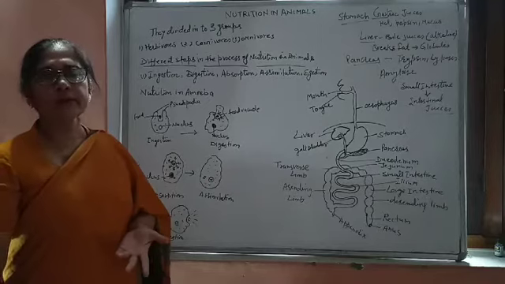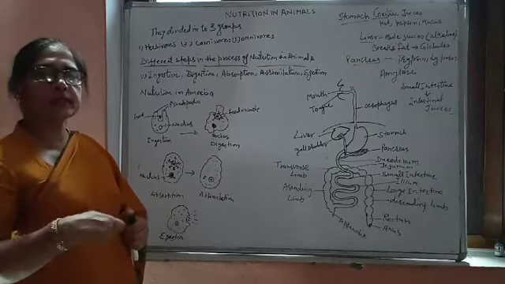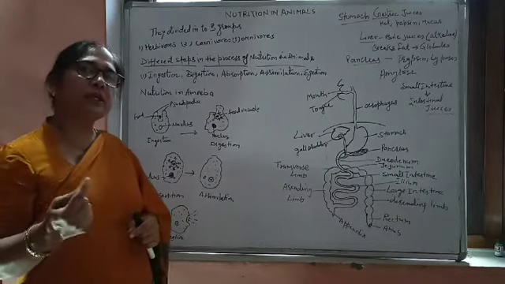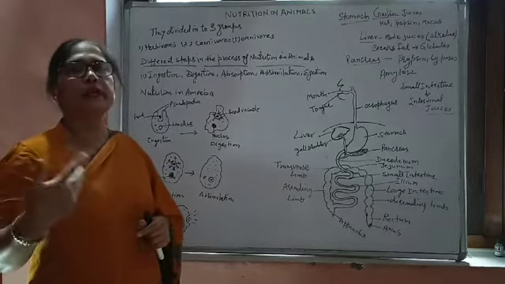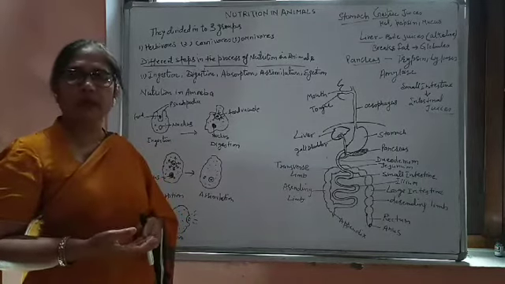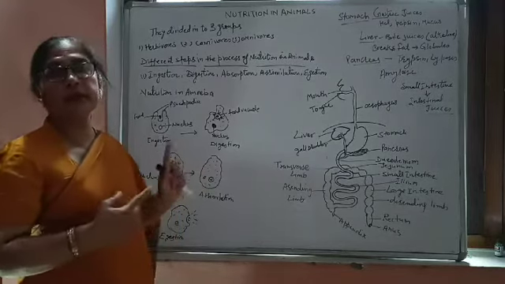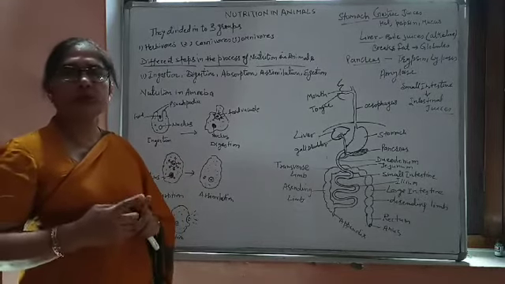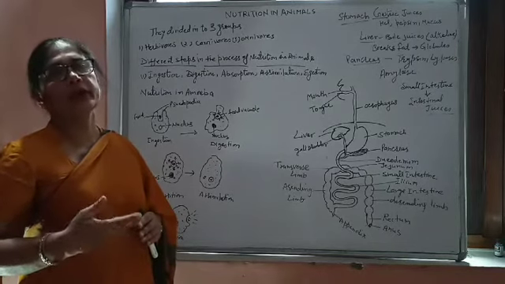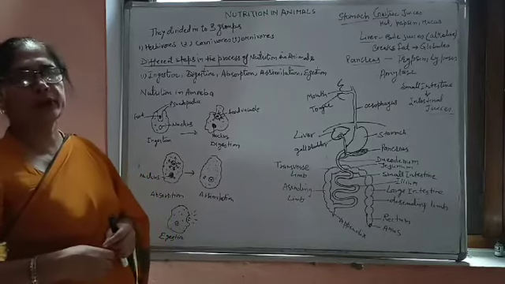It's a protozoa, and this is a single cell eukaryote. So we are studying nutrition in amoeba because this is a eukaryotic cell, which means it resembles the cells of higher organisms. What is a eukaryotic cell? Though they are single cell, they are eukaryotes. Eukaryotes means those organisms which have membrane bound organelles inside the body. That's why they are known as eukaryotes.